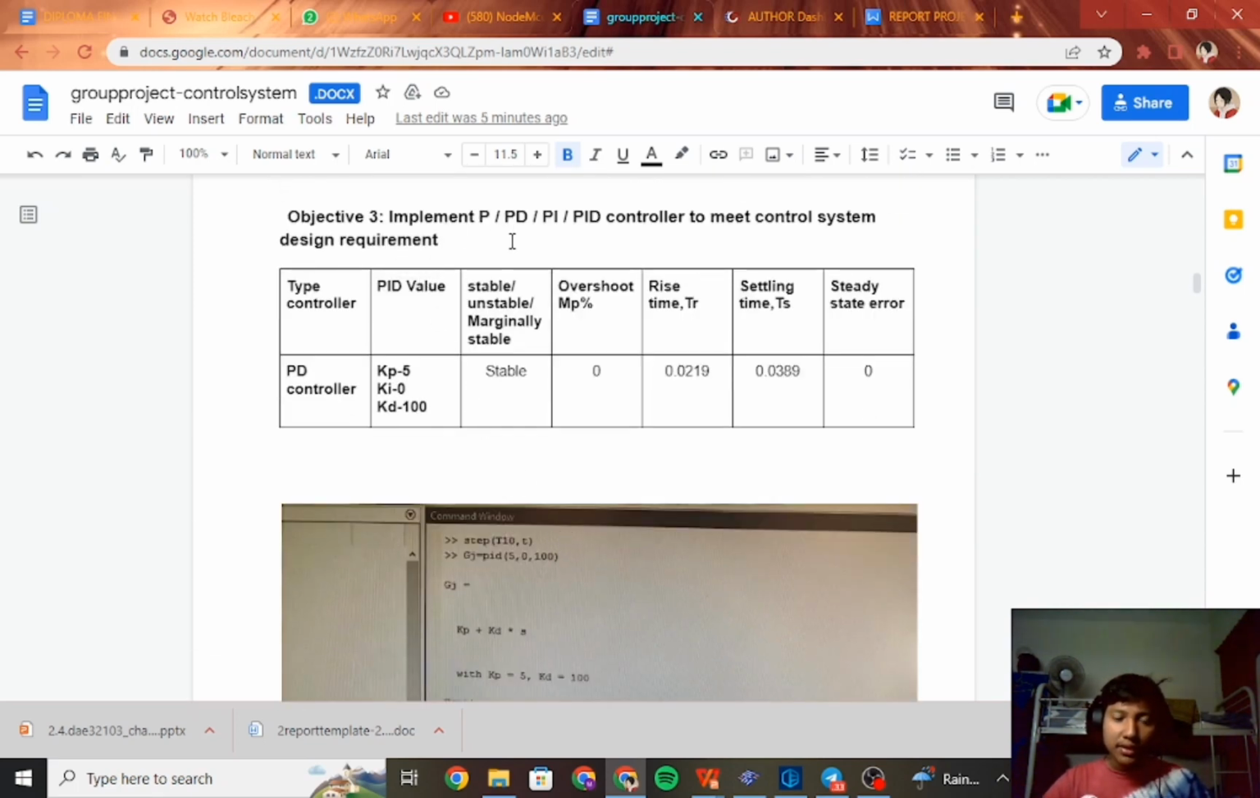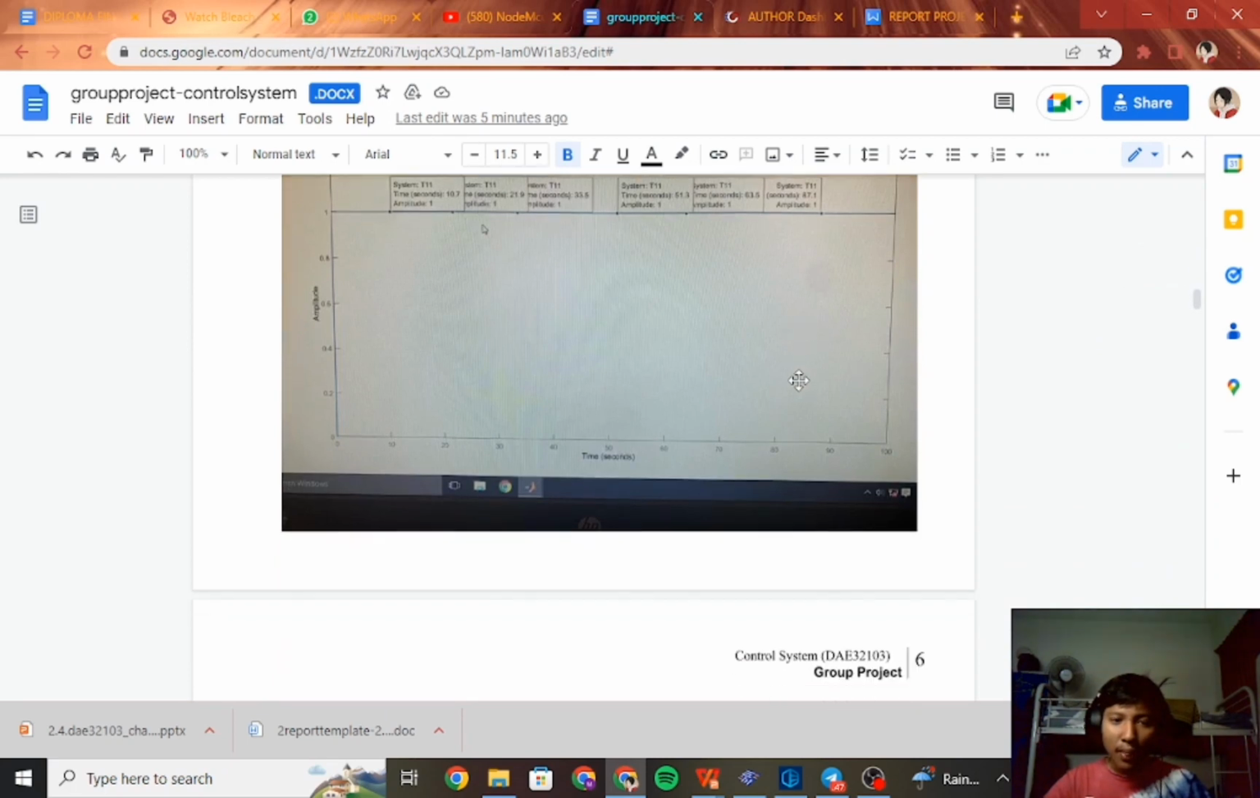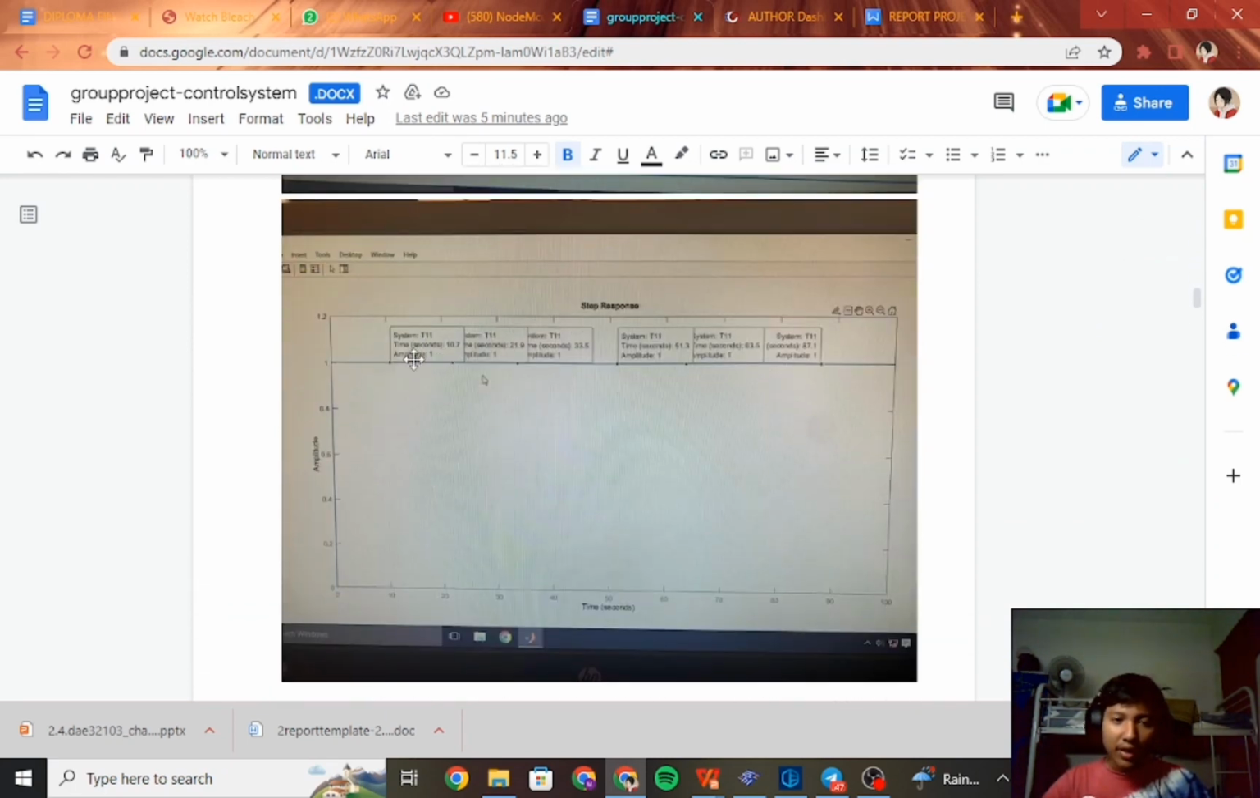For objective 3, I choose PD controller to meet the control system design requirement. For my KP value is 5, KI value is 0, and KD value is 100. My controller is stable because it has 0 overshoot, 0.0219 rise time, 0.0389 settling time, and 0 steady state error. This is the graph that I obtained from the controller.